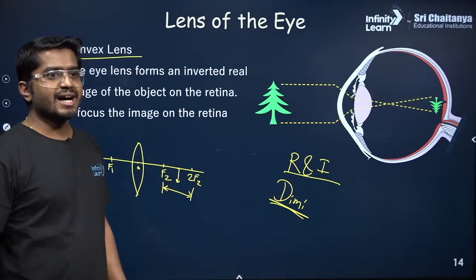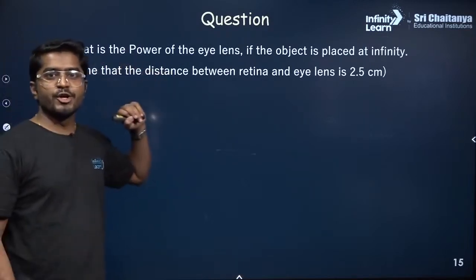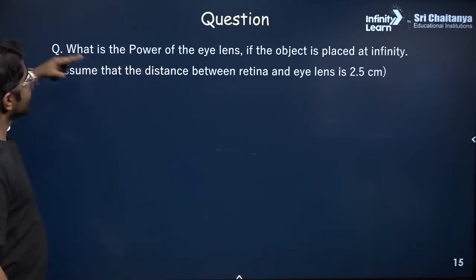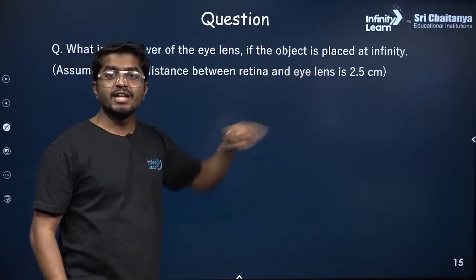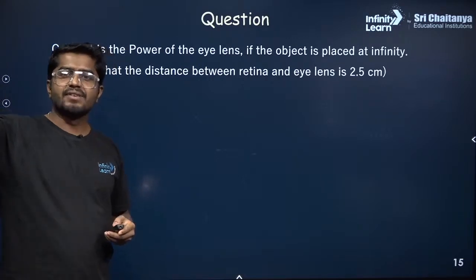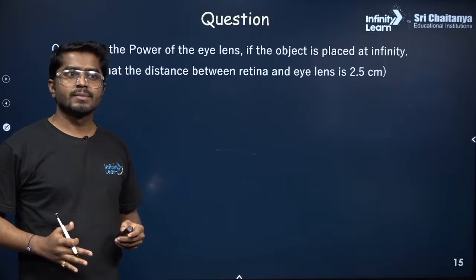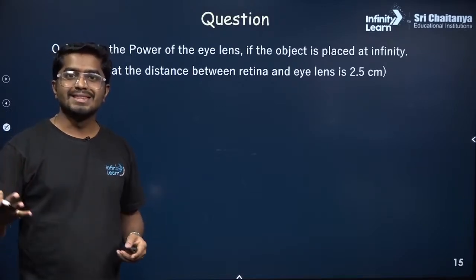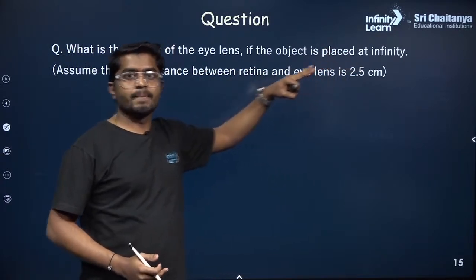Correct. Nice, Anshika. Awesome. So the question for you, I'll read the question. What is the power of the eye lens if the object is placed at infinity? So something like this. The object is very far at infinity. Do you know any object which is very far at infinity? Something like the moon or sun, stars. So those are the objects placed at infinity.